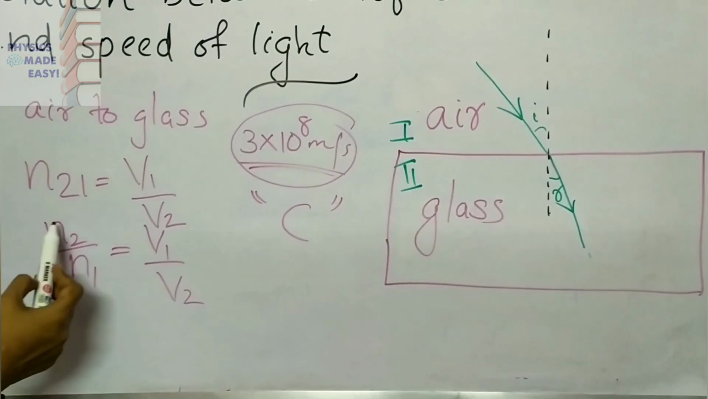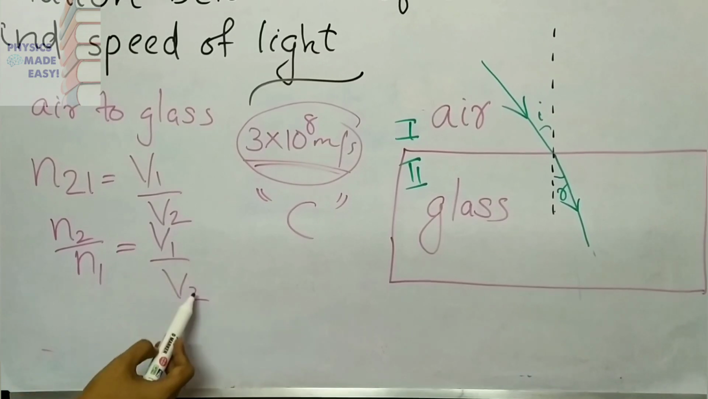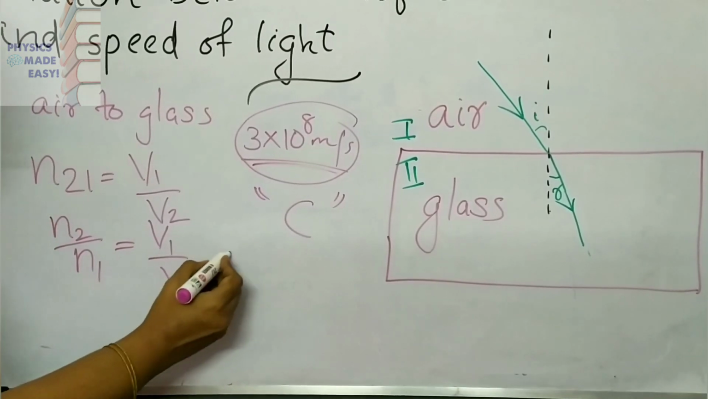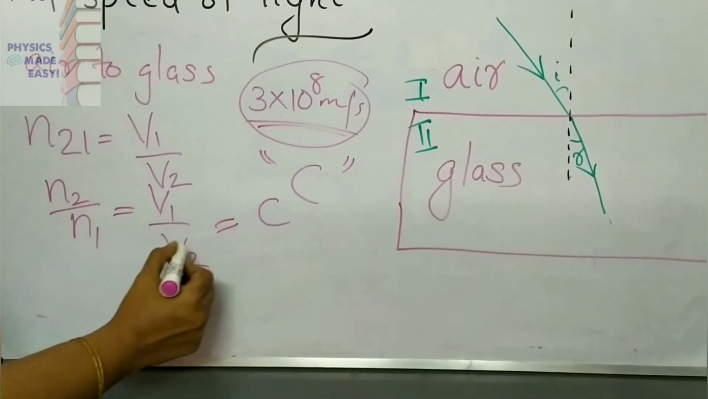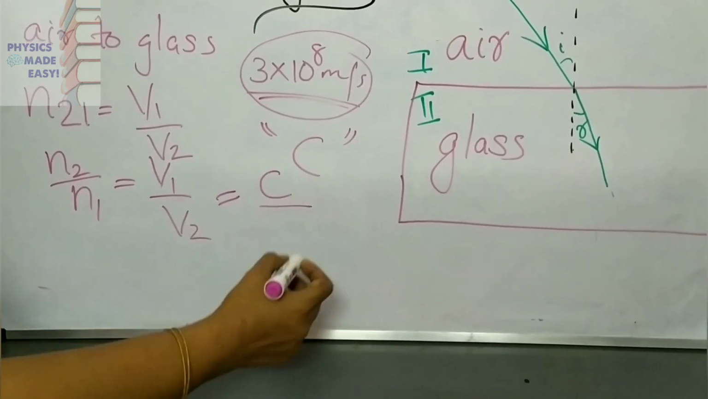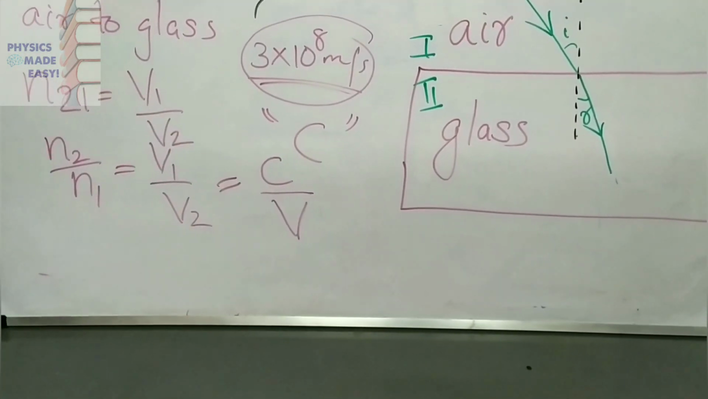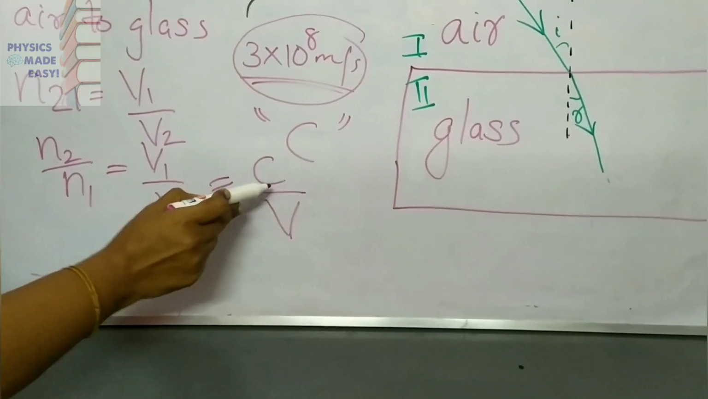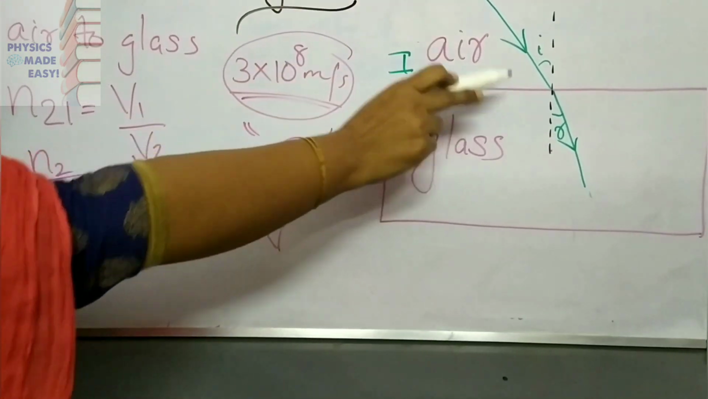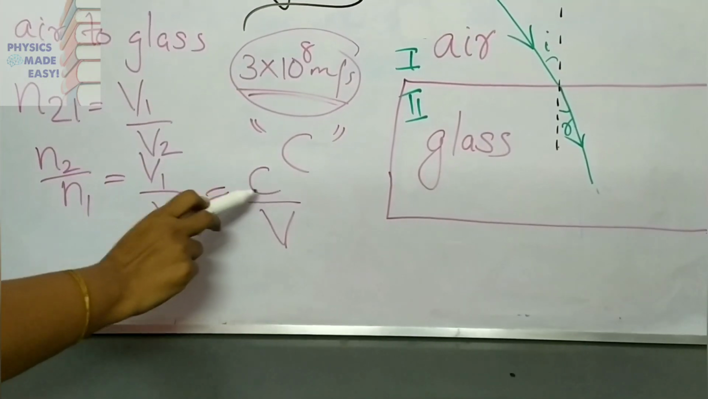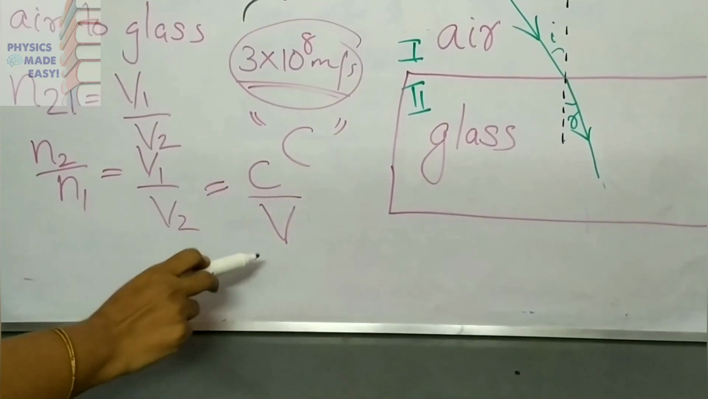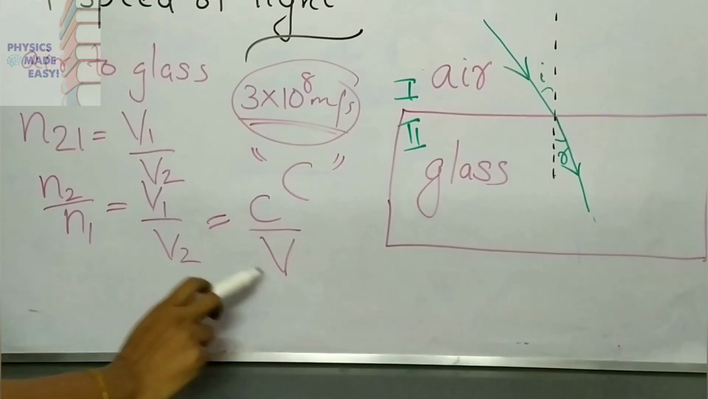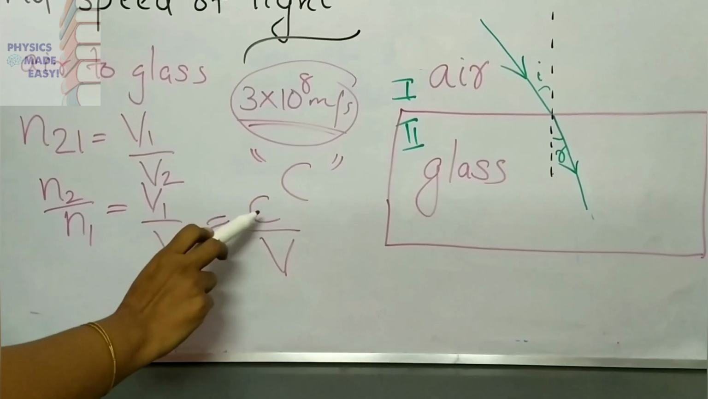Here you can see n2 by n1 is equal to v1 by v2. That means v1 is the speed of the light through air. Instead of that v1, you can write c there. Then you can consider this v2; for that we can take v is the speed of light through the second medium. Why c? In the numerator, speed of the light through the first medium, that is air, so c you have to write there. Then in the denominator you have to write the speed of the light through the second medium, that we can take as v. So here you can see n2 by n1 is equal to c by v.